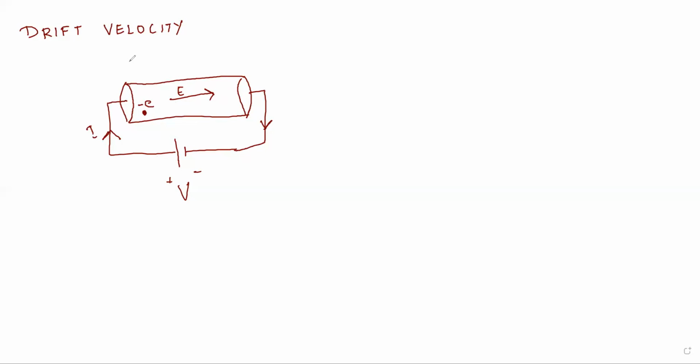Now let L be the length of the conductor.